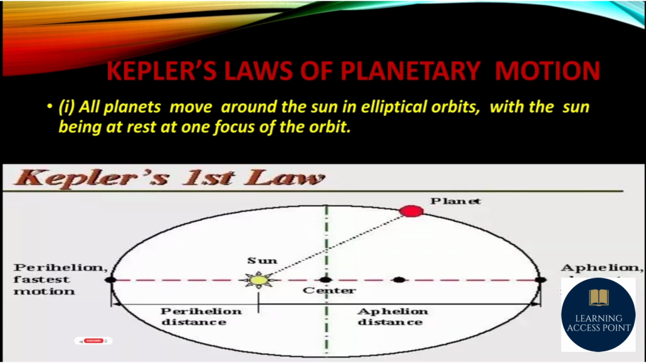Let's move forward. Now let's see what are Kepler's laws of planetary motion. These are very important laws which we will see and talk about in this video. First law: all planets move around the sun in elliptical orbits, with the sun being at rest at one focus of the orbit. That is Kepler's first law. As you can see in the picture, all planets are moving around the sun in elliptical orbits, with the sun being at one of the orbit's foci.